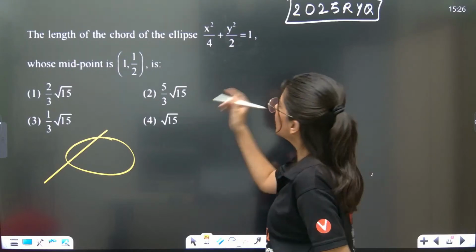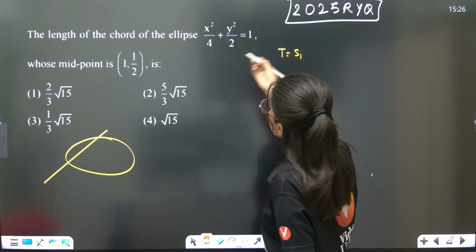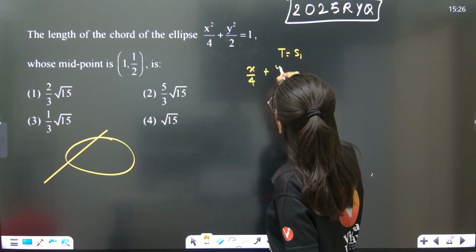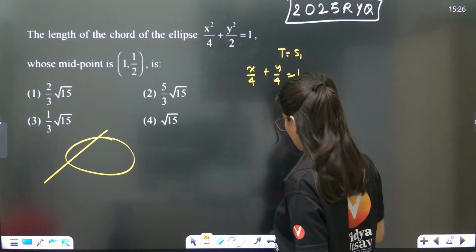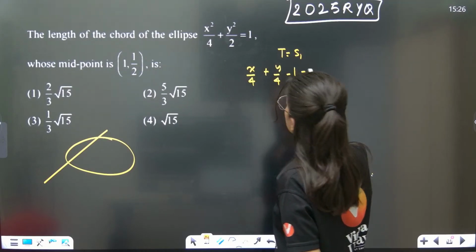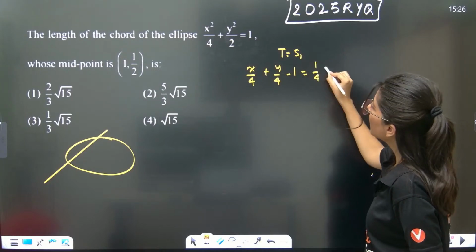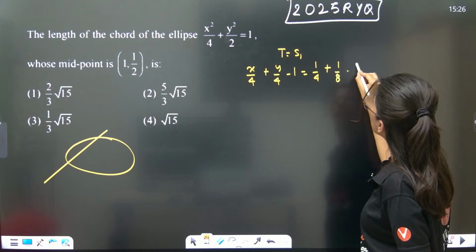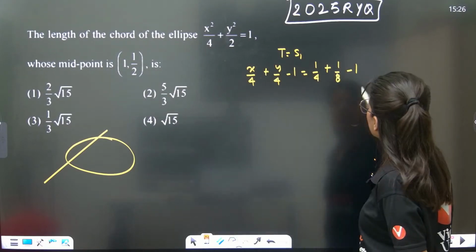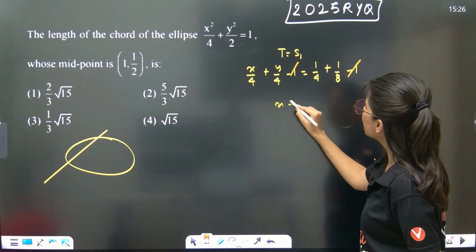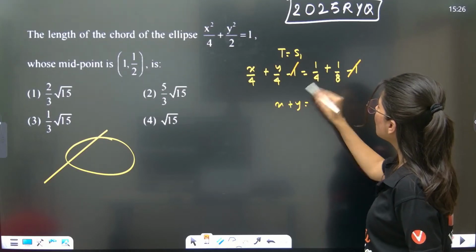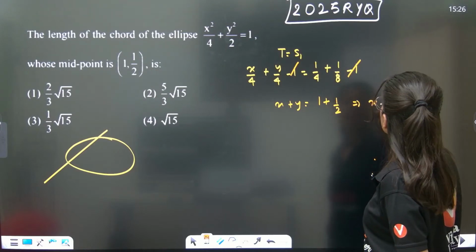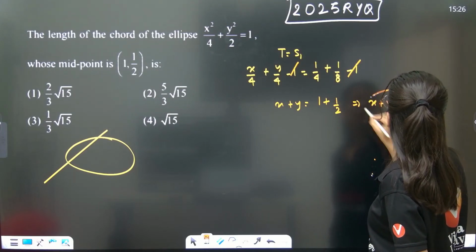Let's do it. T is equal to S1, everybody. Let me just show you. X into 1 by 4 plus y into y by 4 is equal to 1, so this is minus 1 is equal to, now put this point, 1 by 4 plus 1 by 8 minus 1, correct? So equation of line will be x plus y is equal to 4, so this is 1 plus 1 by 2. X plus y is equal to 3 by 2 is the equation of line.